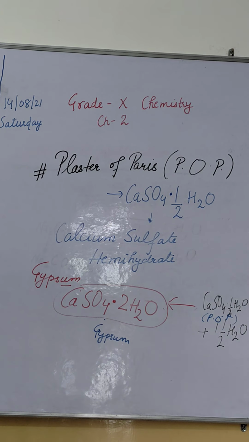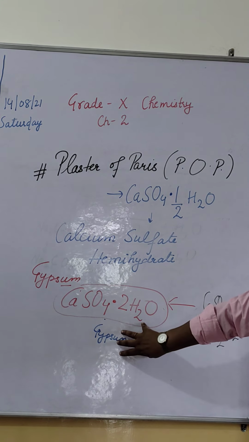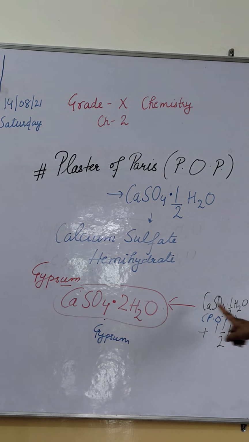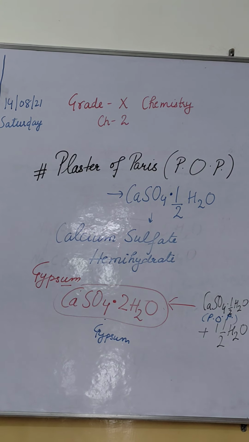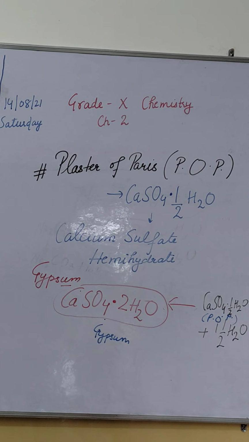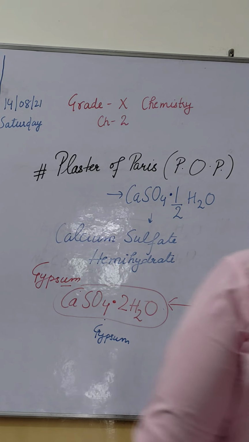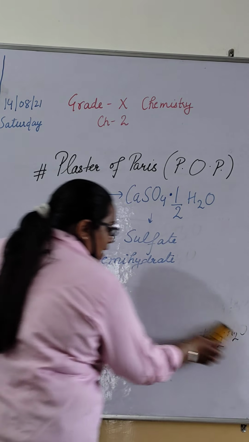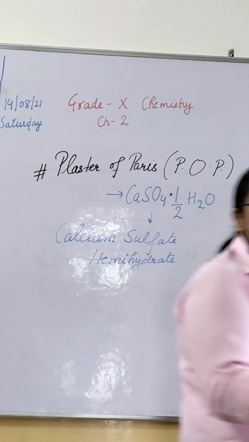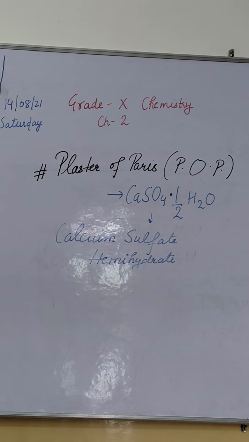Students, you mostly forget whether gypsum contains 2 molecules of water or half. So remember, gypsum is a single word and represents a whole number of water molecules, and plaster of Paris is three words, which means an odd number, which means half. So remember by this. When gypsum is heated to 373 Kelvin, it decomposes to form plaster of Paris. And when we combine 1.5 molecules of water with POP, it again gives us gypsum.